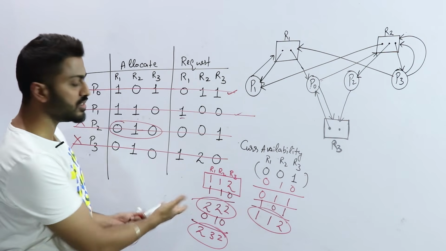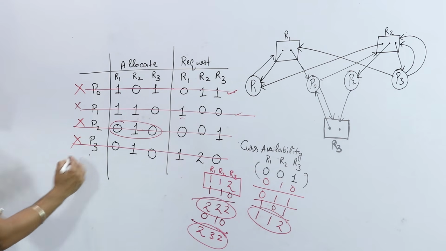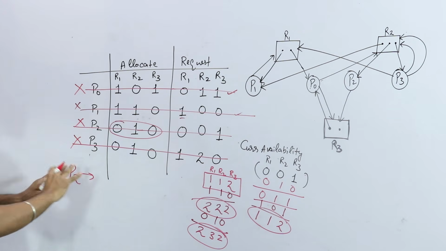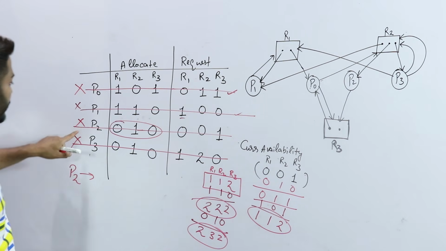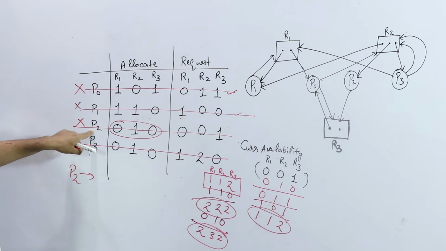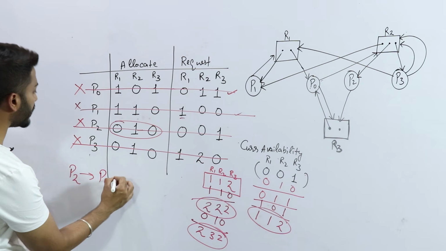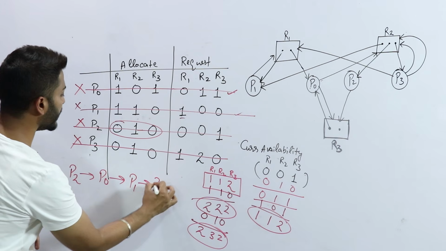So you can clearly say no, there is no deadlock in the system, because first of all P2 will get terminated. You can also write the sequence explicitly, since sometimes they ask for the sequence. So first P2 executed, after P2 P0 executed, after P0 P1 executed, then P3.